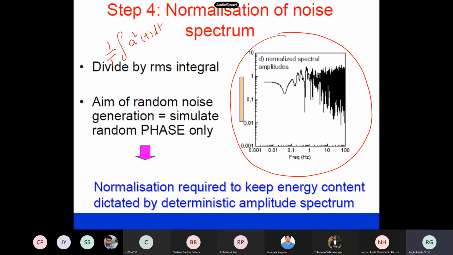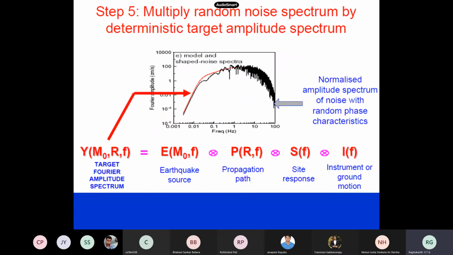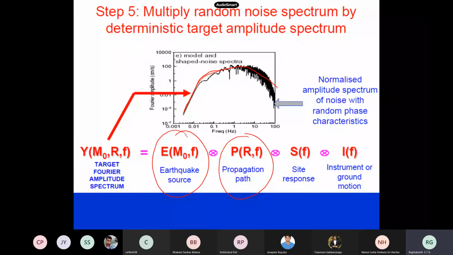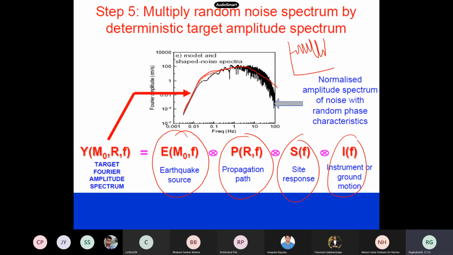Now we generate the spectra. This red line you are seeing comes from these equations, the e to the power of i phi term multiplying the site response and this one. My white noise in the frequency domain is also constant. Now I have to multiply it by this type of function, which comes from the seismological model itself.